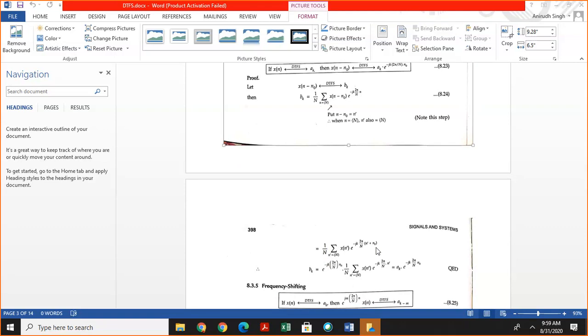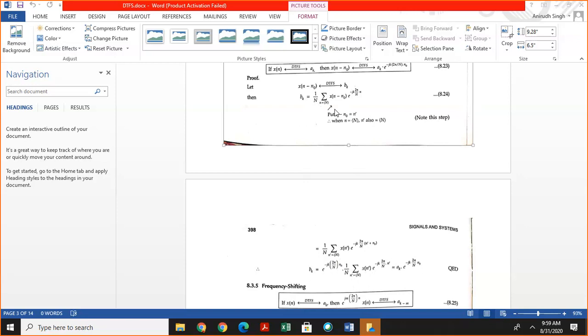And since this exponential minus jk omega n naught is constant, we take this term out of the summation and the rest is equal to ak. We get the Fourier coefficient of x of n minus n naught, which is given by ak multiplied by exponential minus jk omega n naught.